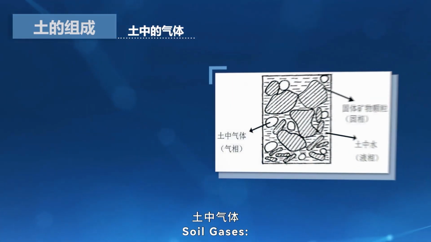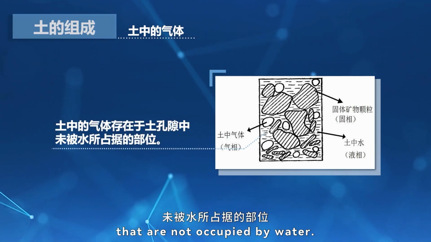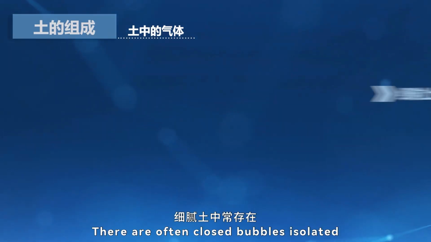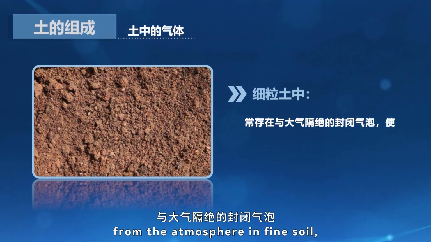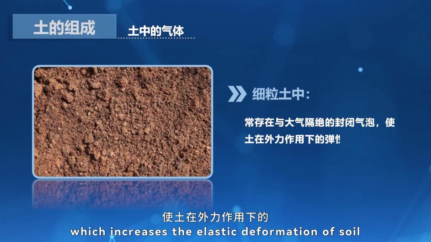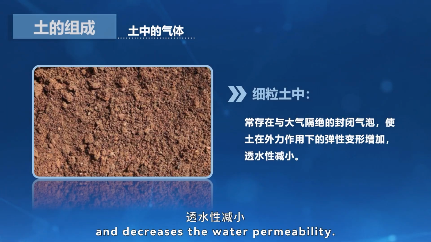Soil gases. Soil gases exist in the pores of soil that are not occupied by water. They are often closed bubbles, isolated from the atmosphere in fine soil, which increases the elastic deformation of soil under the action of external force and decreases the water permeability.